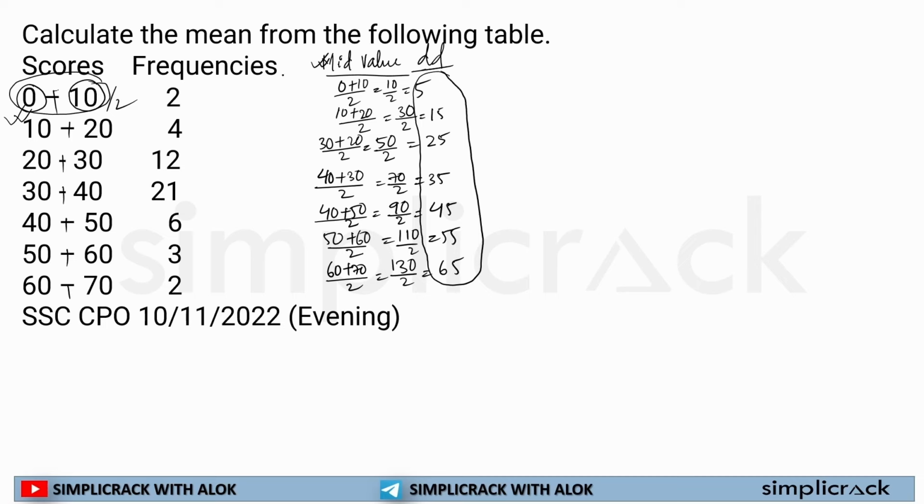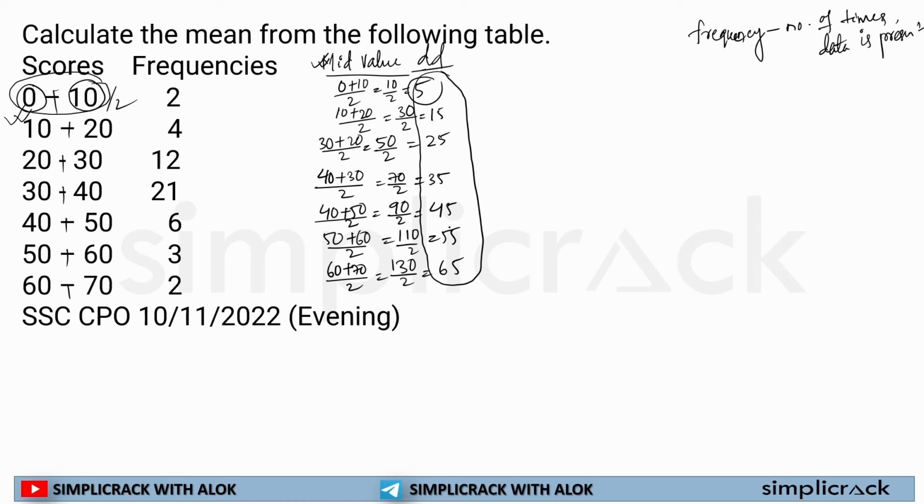So we can say in this particular data, 5 is what? Frequency means the number of times data is present.